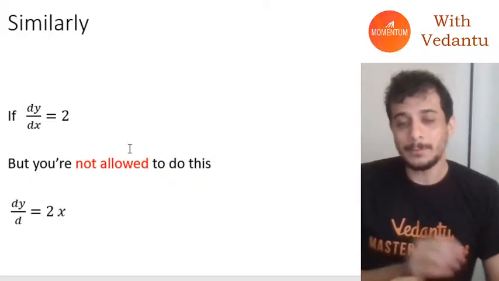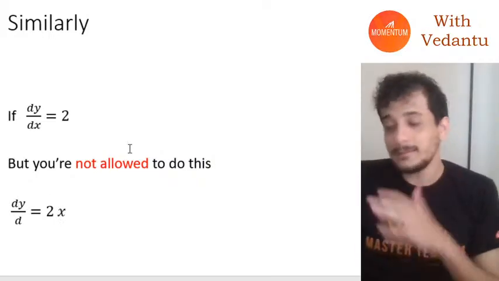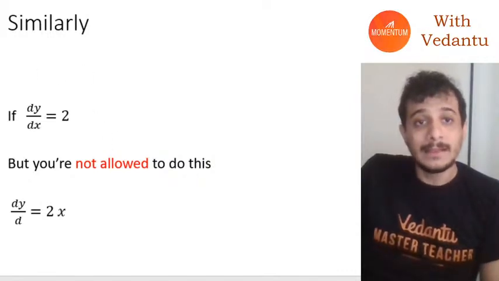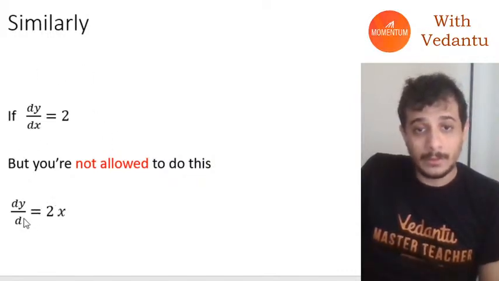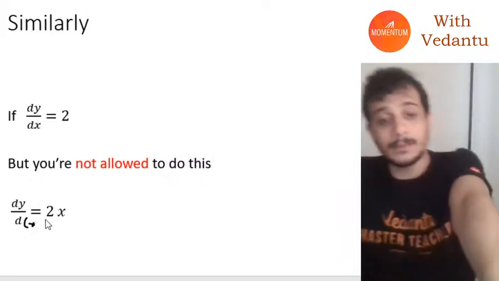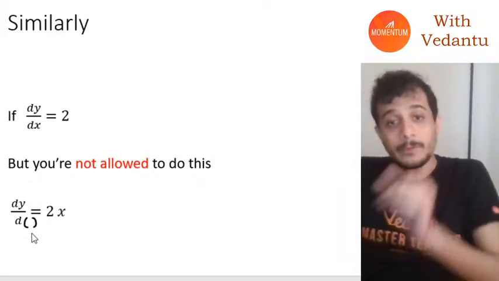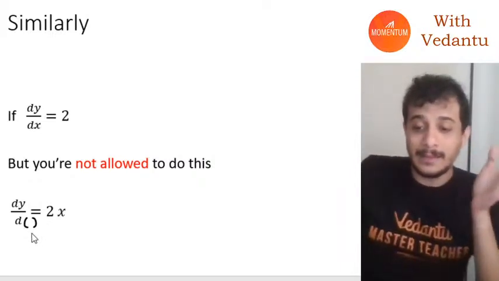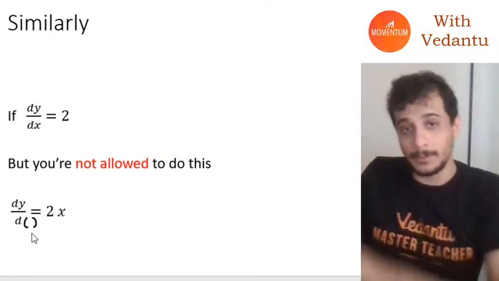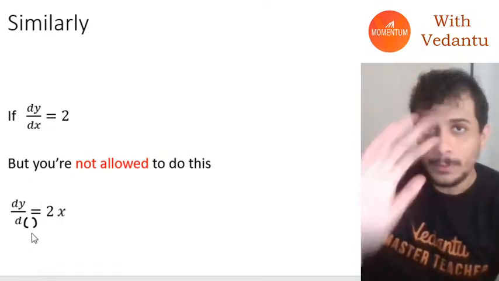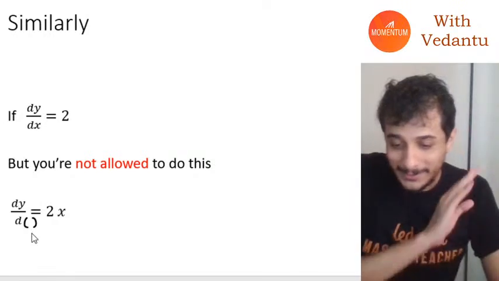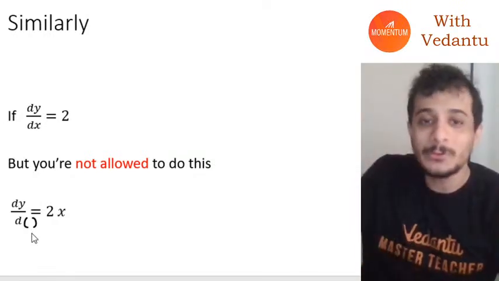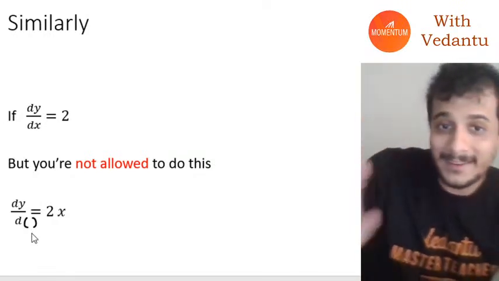You cannot just keep the operator on one side and take its argument to the other side. d and x move together, my friends. d and x move together. You cannot just keep d on the LHS and cross multiply x. I hope everybody understood so far. It's obvious, but students also get confused. So that's why I'm telling you.